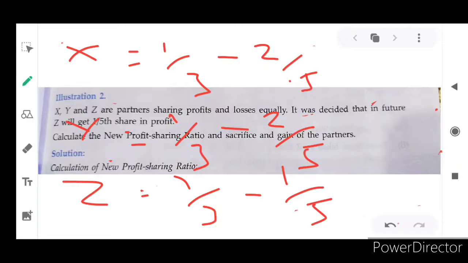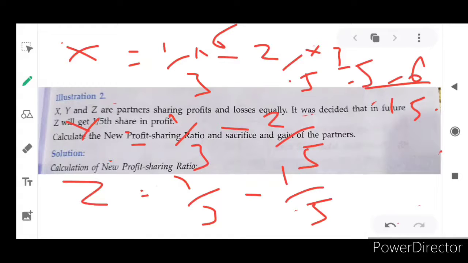Then existing, old minus new we have executed, and the common factor we have to take, that is 15. The first set will be multiplied by 5 and the second set will be multiplied by 3. So 5 into 1 is 5 and 3 into 2 is 6.